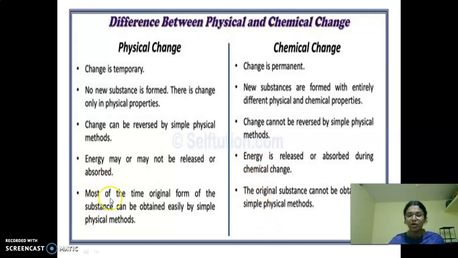And then the last point. Most of the time, the original form of substance can be obtained by simple physical method. They can be reversed by simple physical method. Here, it is impossible to get the original substance by simple physical methods.